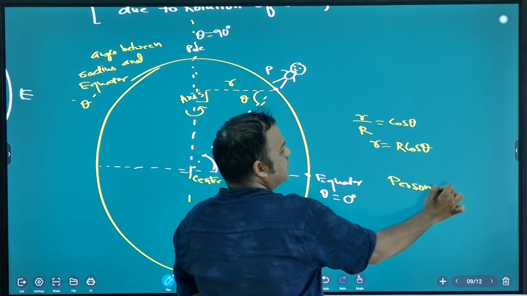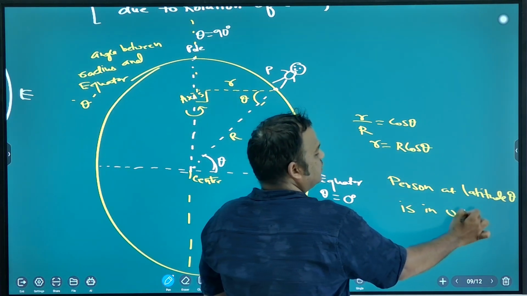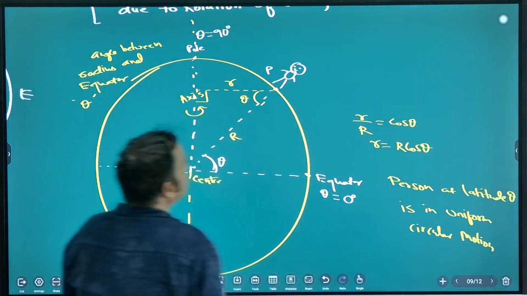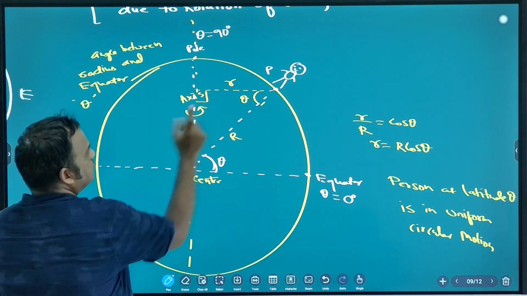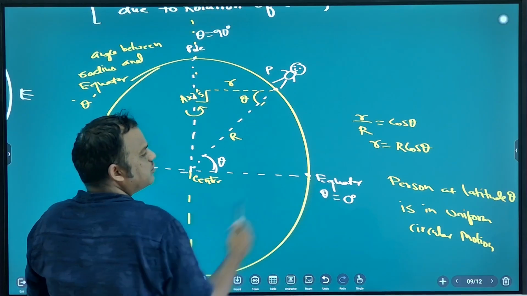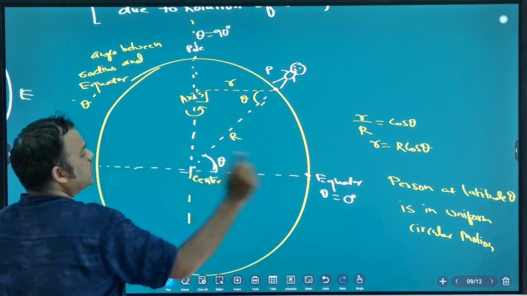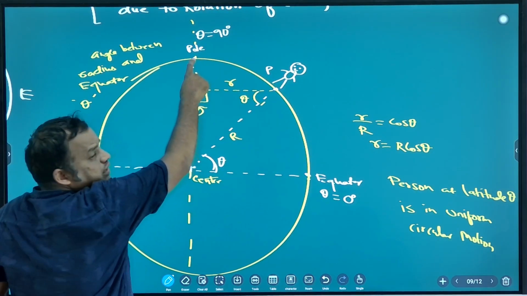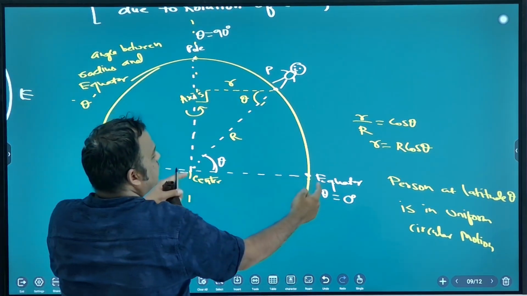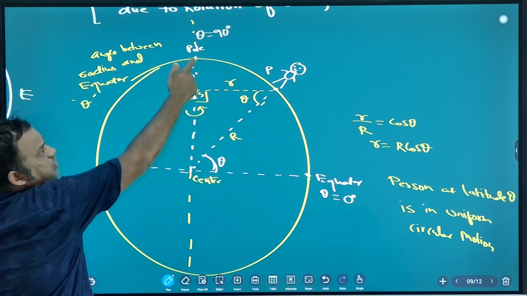So a person at latitude theta is in uniform circular motion, as Earth is rotating like this. If the person is on the equator, the radius will be the radius of Earth, the biggest circle. Going from equator to pole, the radius is decreasing. So for the pole, what is the radius of circular motion? 0.